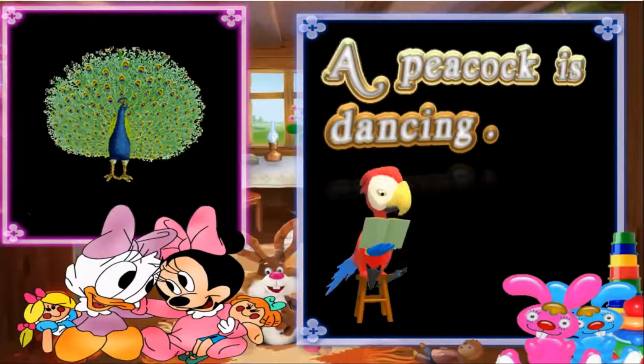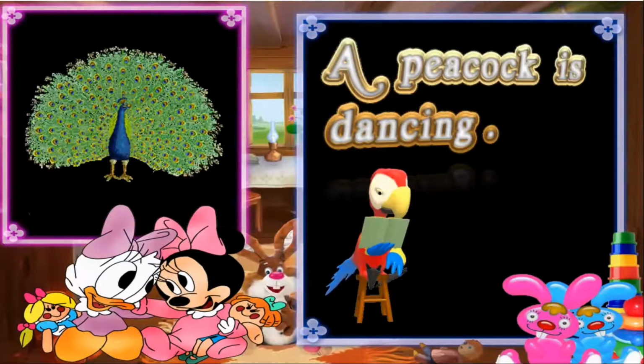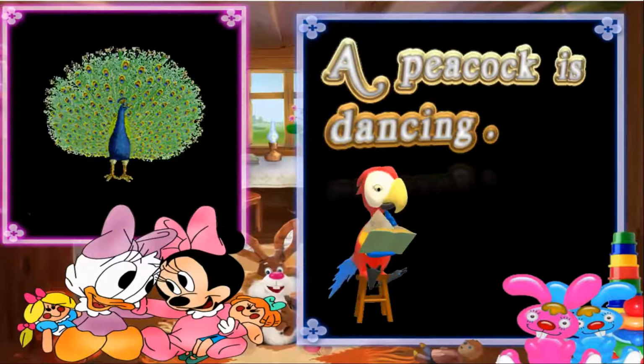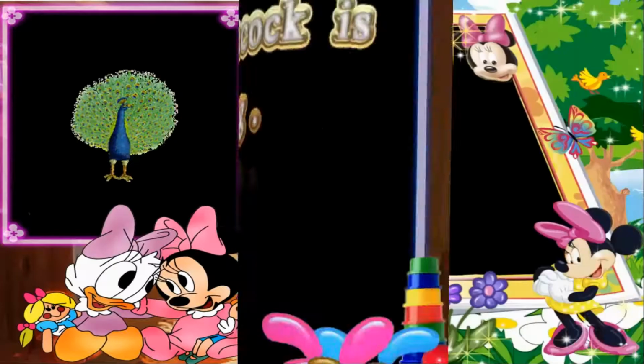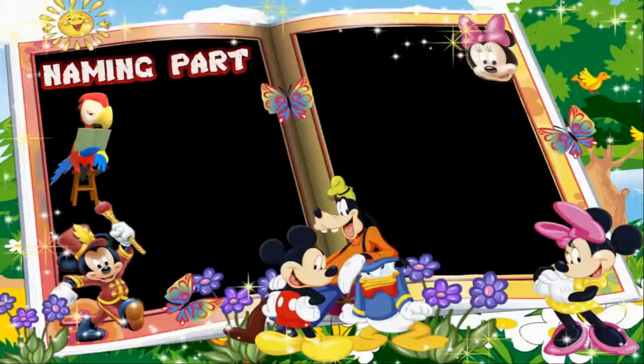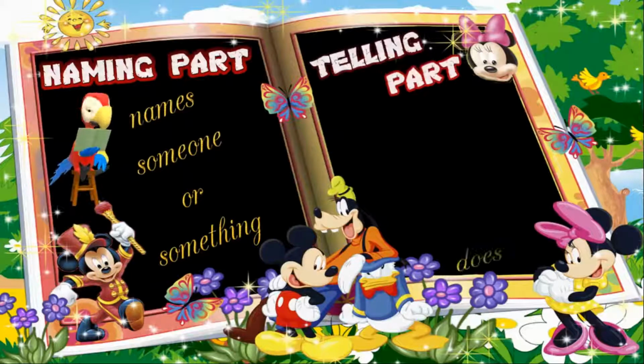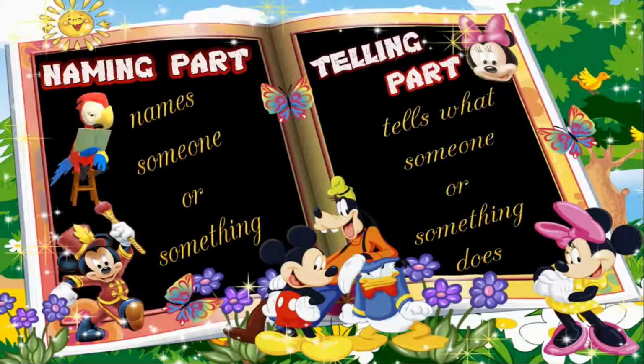I think that you got an idea about sentence and its two parts. Just recollect the main points. That is, naming part names someone or something, and telling part tells what someone or something does.